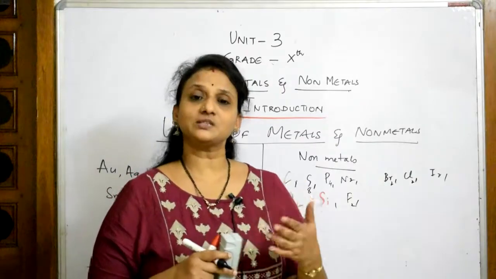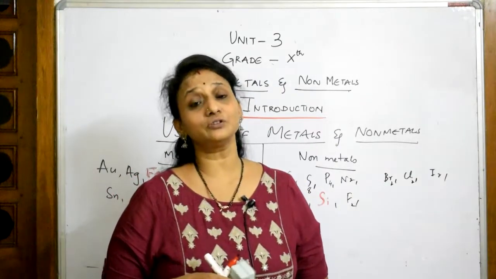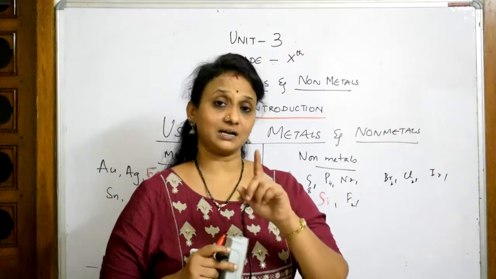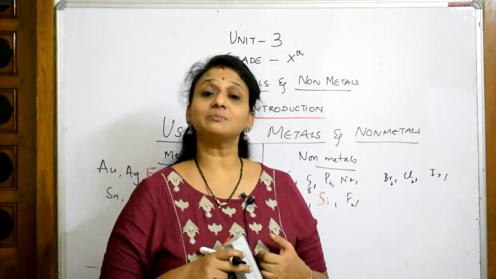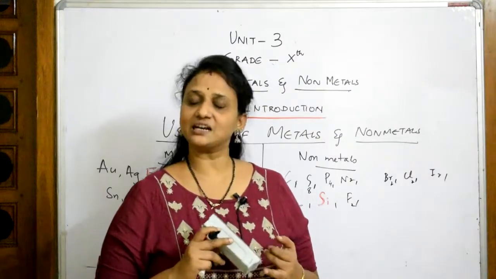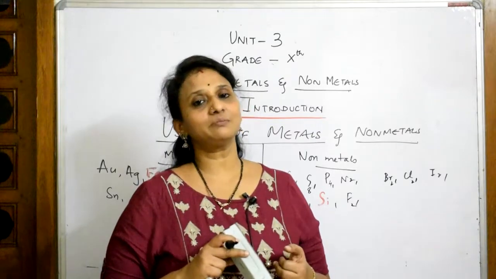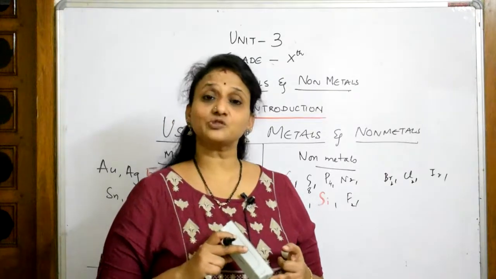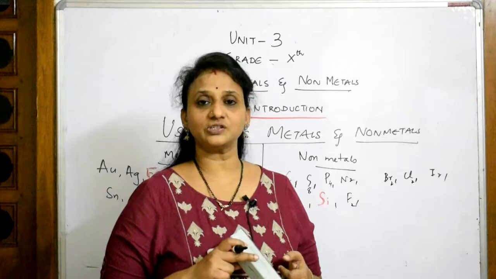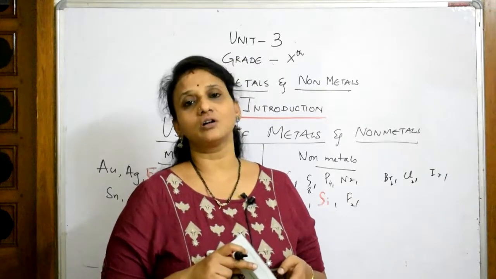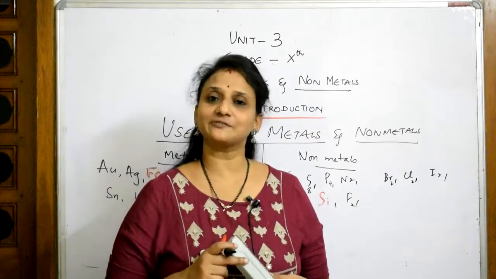After that, please watch the animated video for the uses of non-metals. But remember, the most abundant metal is what? Aluminium. The second most abundant metal is iron. The first most abundant non-metal is oxygen. The second most abundant non-metal is silica. So this is the first video.